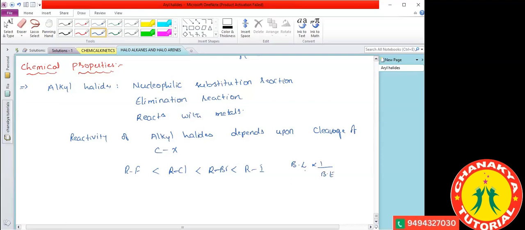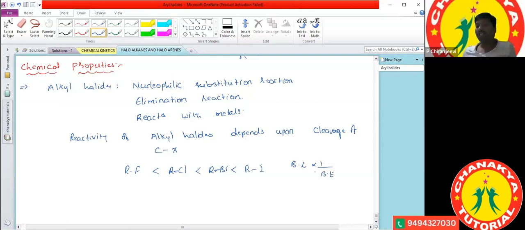Bond length and bond dissociation energy are inversely proportional. Greater the bond length, lesser the bond dissociation energy. Shorter the bond length, greater the bond dissociation energy. So that's why reactivity increases from alkyl fluoride to alkyl iodide.